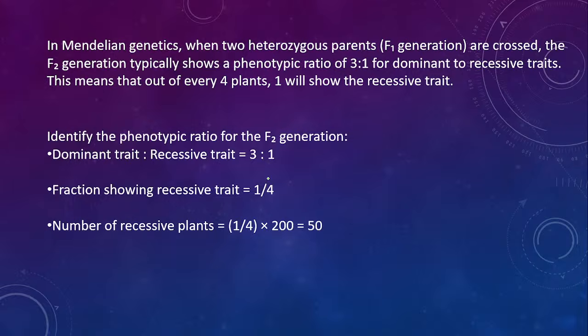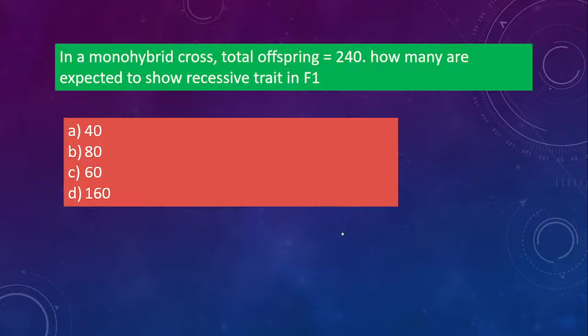If it had been asked for the dominant trait, it would be 3/4 into 200. Now they have asked only for the recessive trait, which is only 1. So 1 by total ratio, 3 plus 1, 4. So 1 out of 4 into the given population, that is 200. So it will be 50. So you should know these sums.